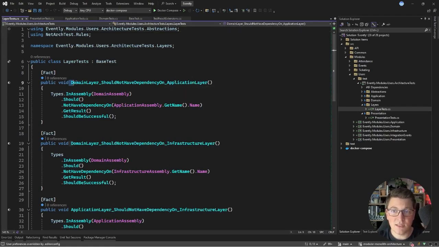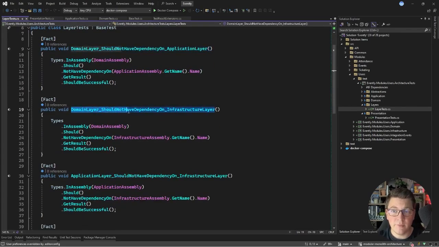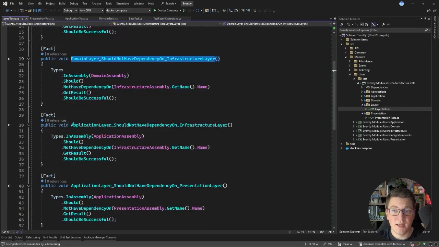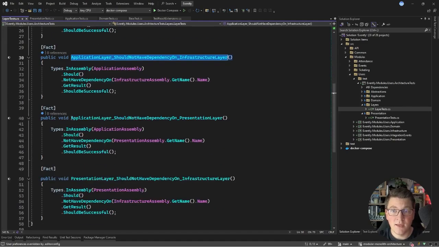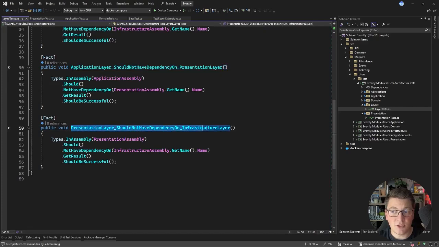So in this case, the domain layer should not have a dependency on the application layer. The domain layer should also not have a dependency on the infrastructure layer. The application layer should not have a dependency on infrastructure. The application layer should not have a dependency on presentation. And the presentation layer should not have a dependency on infrastructure.